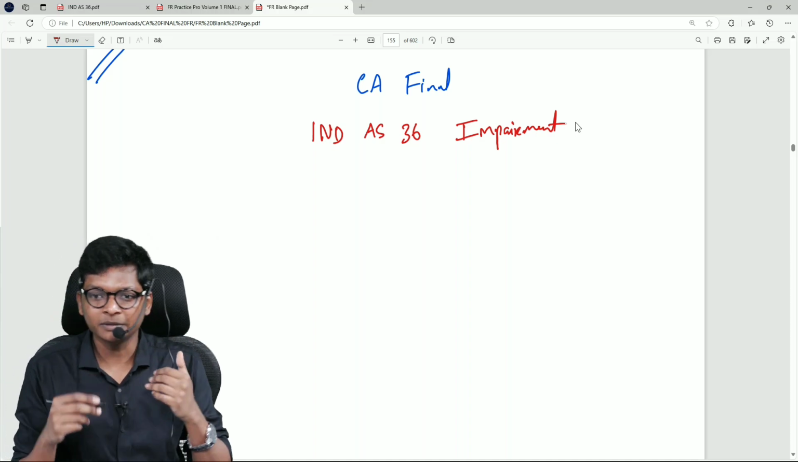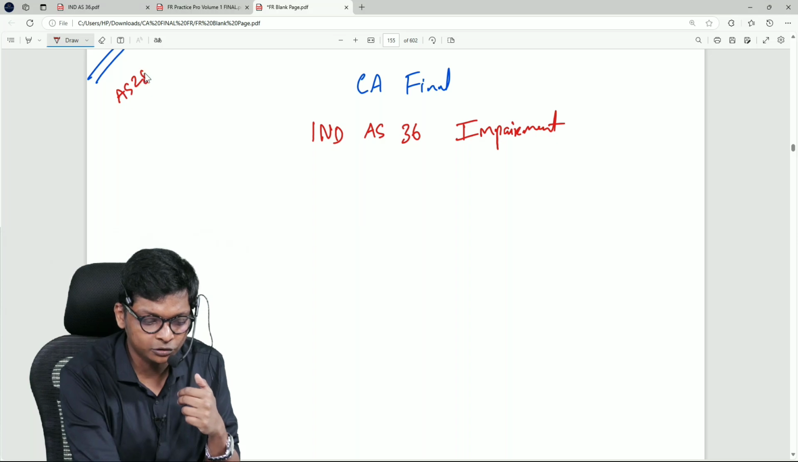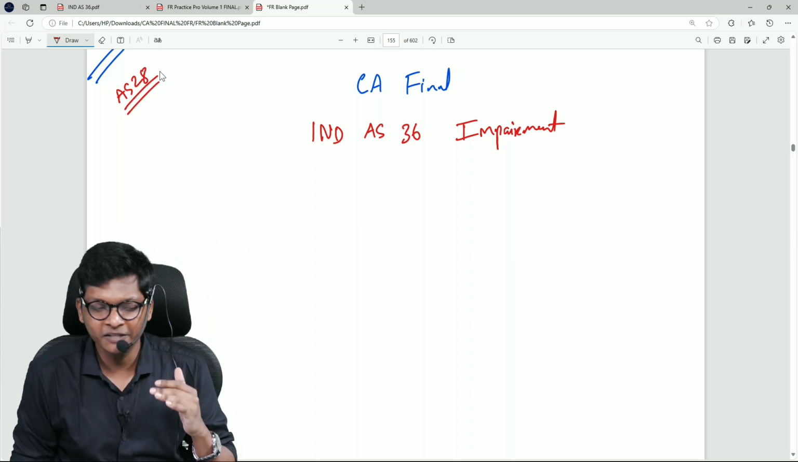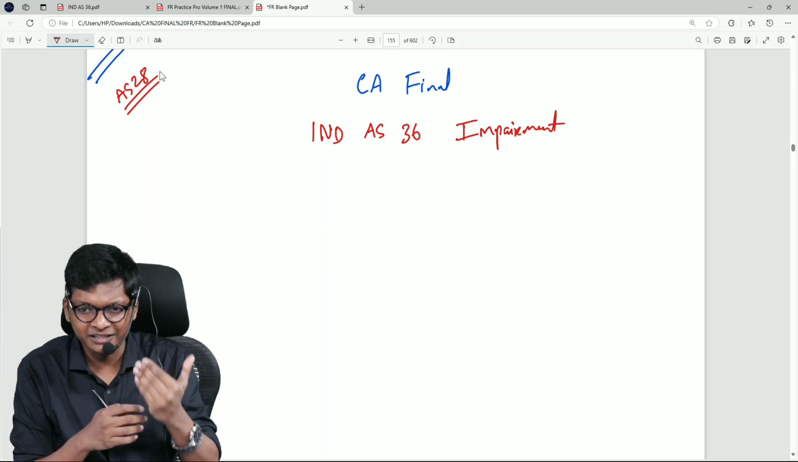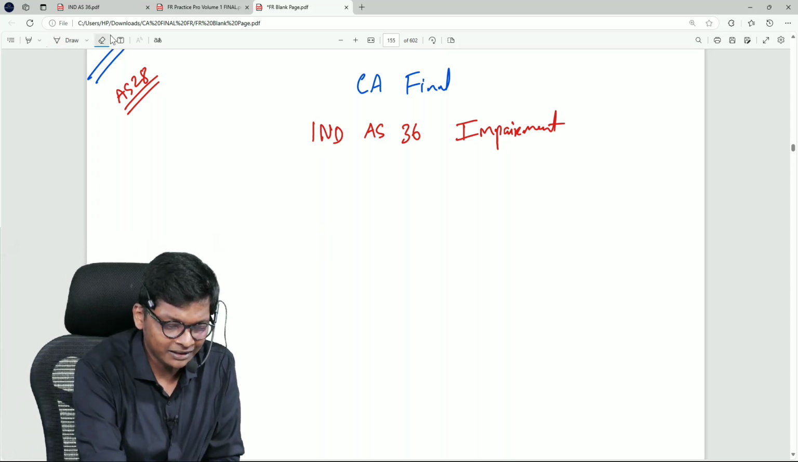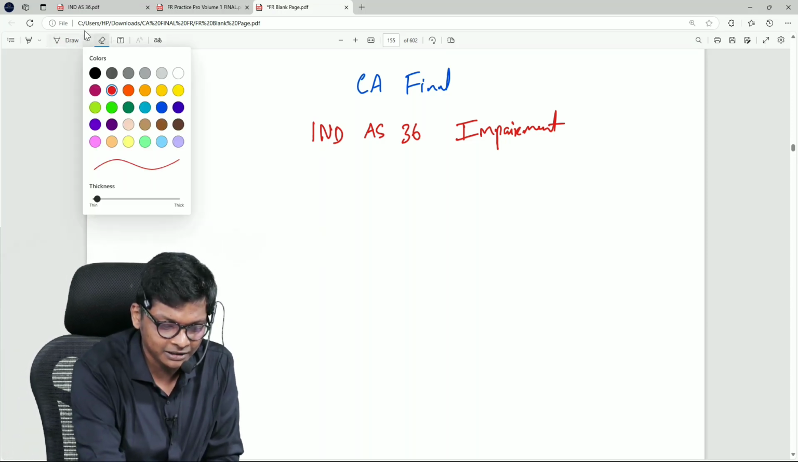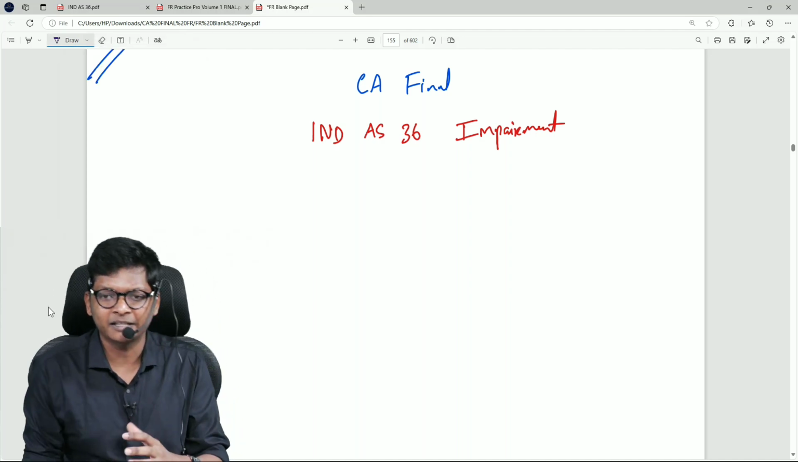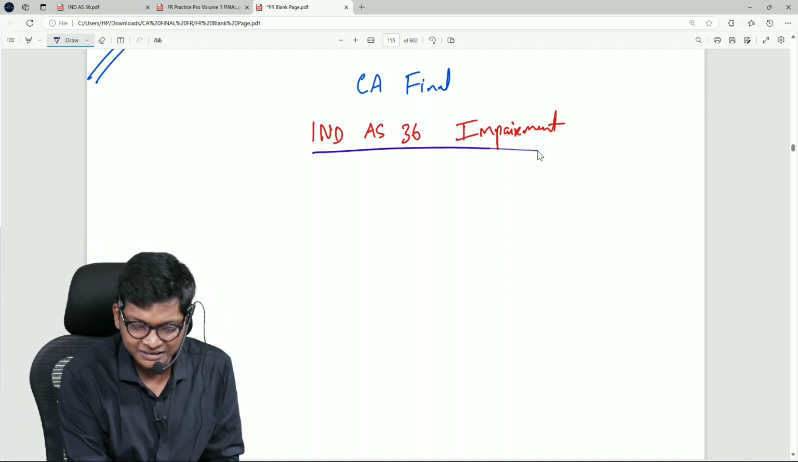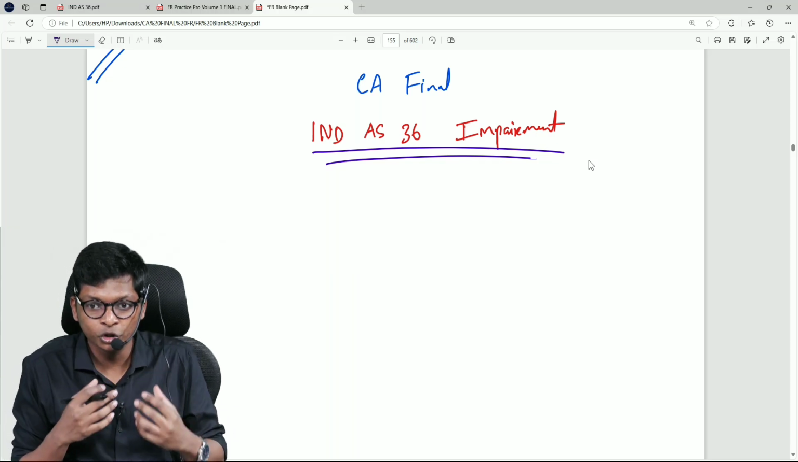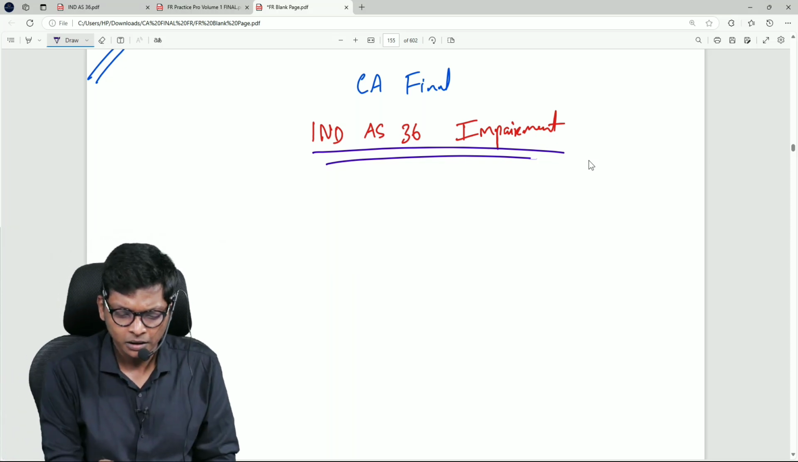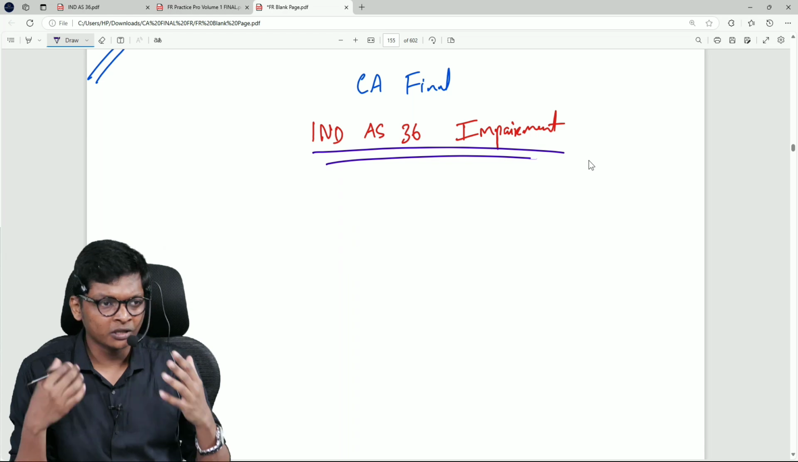CA inter new syllabus, if you studied, there it would have been AS 28 you would have studied. Anybody from new syllabus over here in inter? Recording, we have a few students who have just finished and joining, so they will get familiar with the standard, but still there is a lot of difference between inter and final for this standard. So first time in our CA final class we are learning a topic which is exclusive and new in CA final. Same 5-step approach what we do in every standard.